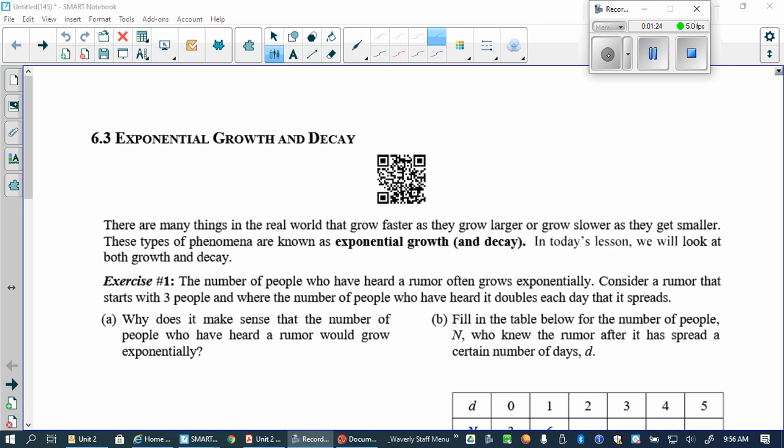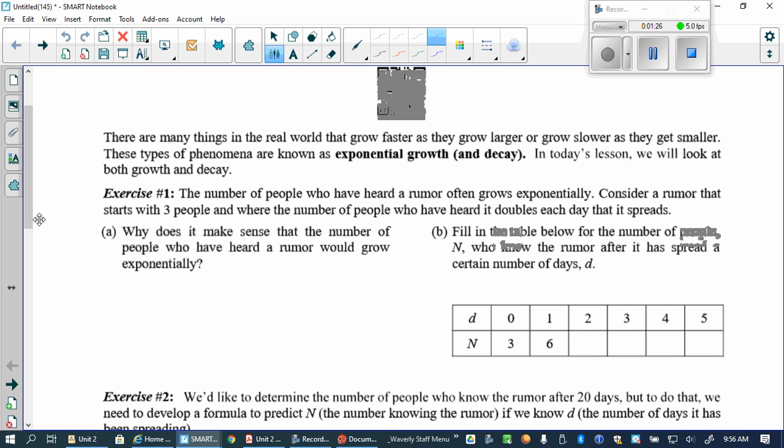So, exponential growth and decay. That's what we're talking about here. It's going to look roughly like this: y equals a times b to the x, okay? And again, the variable is in the exponent, okay?